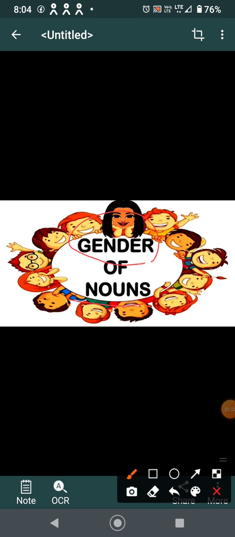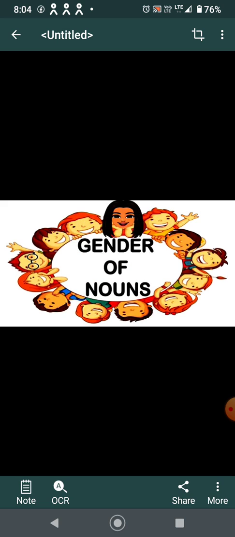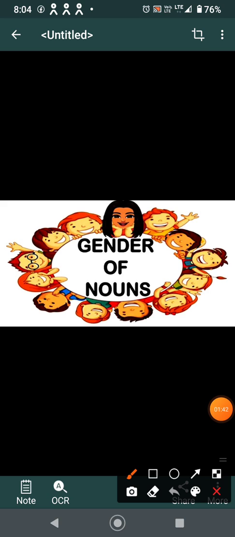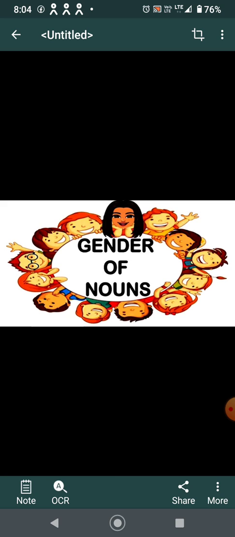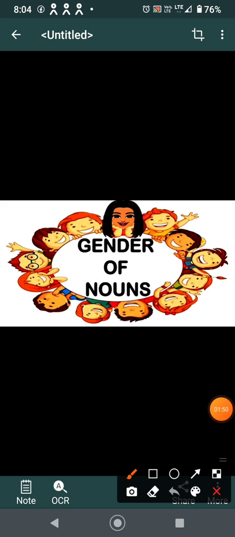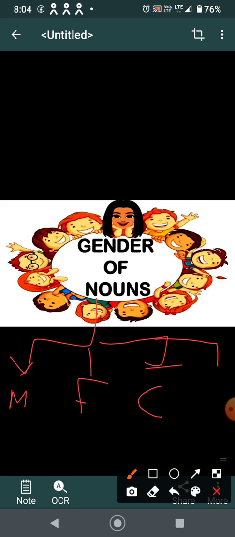Before that, let's have a quick recap of what are nouns. Name of a person, place, animal or a thing is called a noun. Now what is noun gender? Gender is actually a grammatical term which is given to differentiate between different kinds of nouns, to tell us whether a particular noun is male, female, or a common gender, or neuter gender.